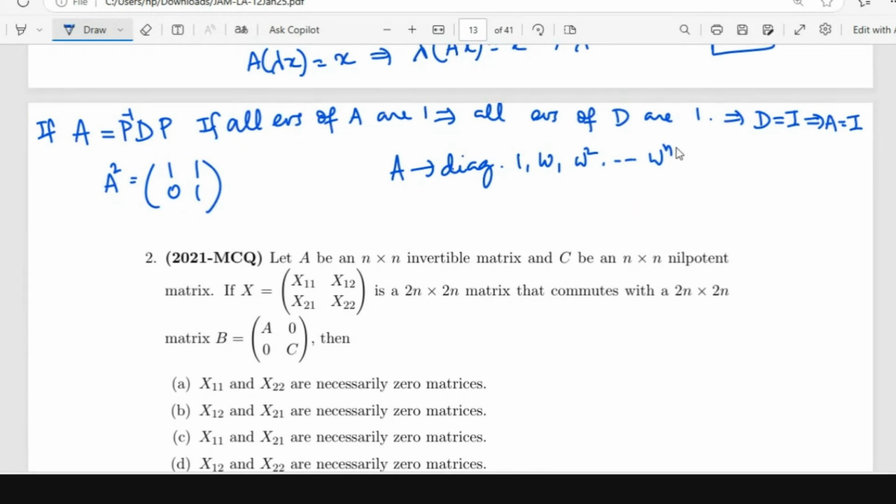Yes, Omega has exactly the same power, n minus 1. Right? Now what will be A power K? Is A power K diagonalizable? Yes, ma'am. Diagonalizable, because if A is diagonalizable, A power K is diagonalizable, right? What will be the eigenvalues of A power K? All equal to 1, 1 n times. So by this argument, now A power K becomes identity, right?